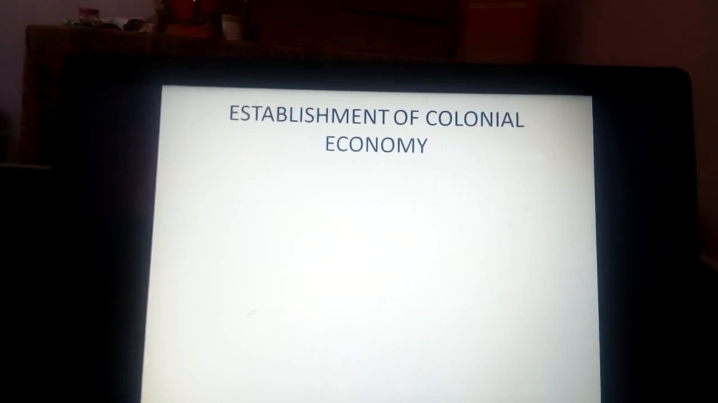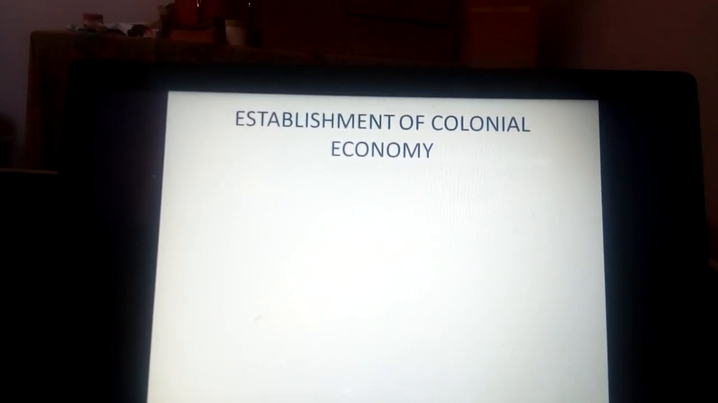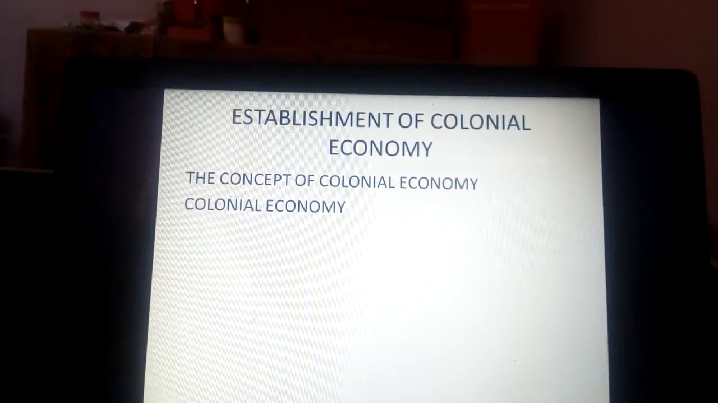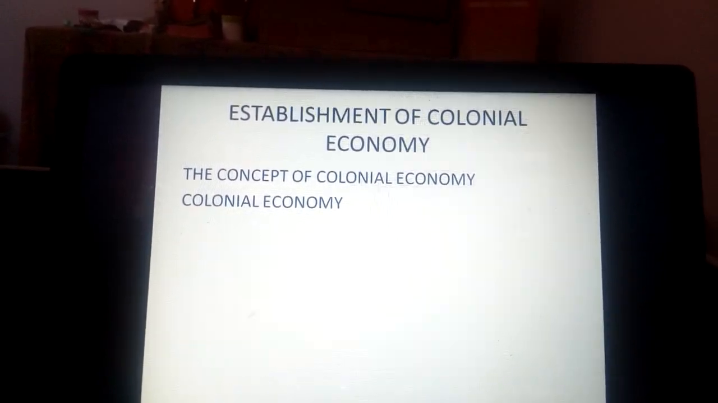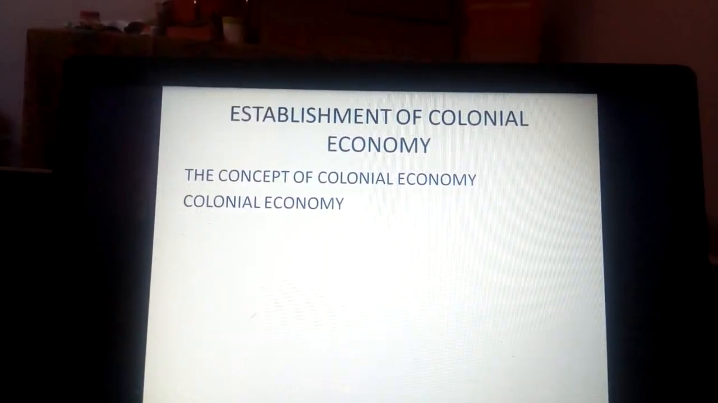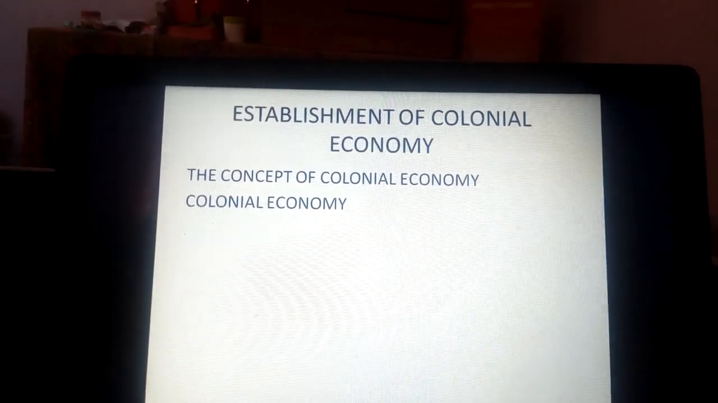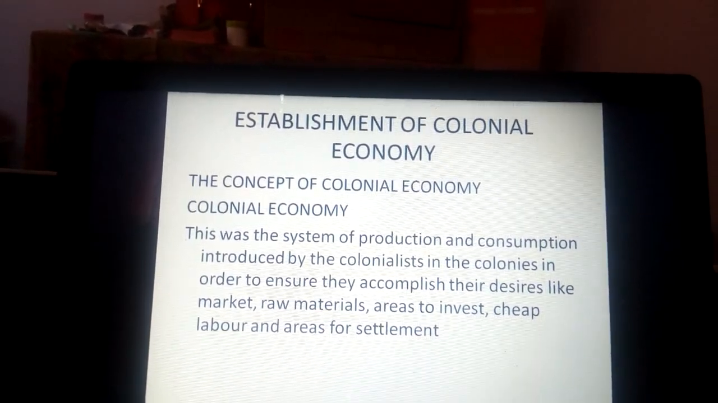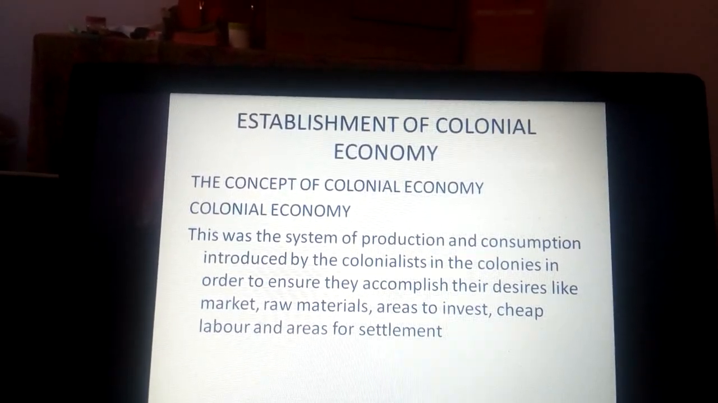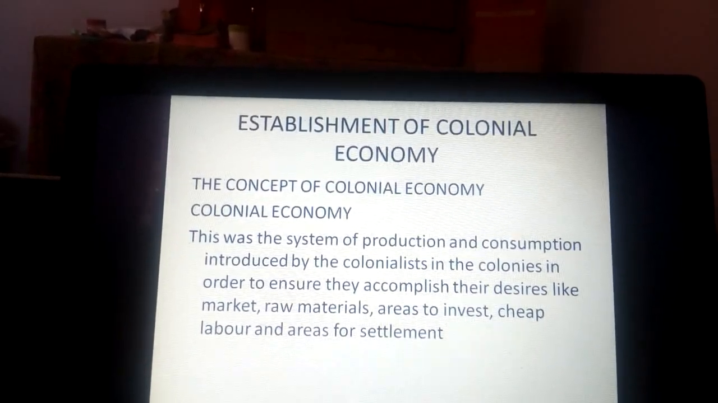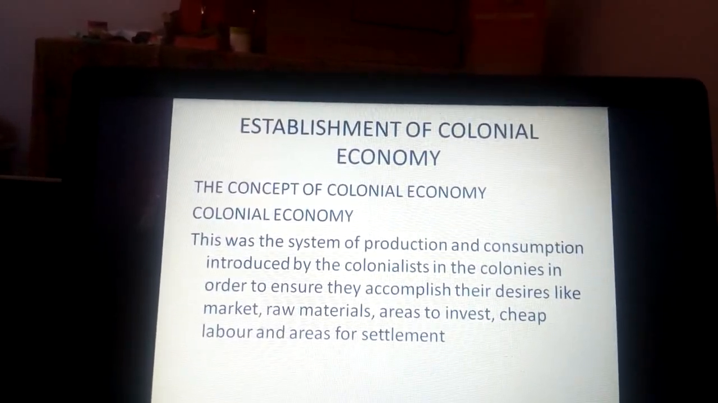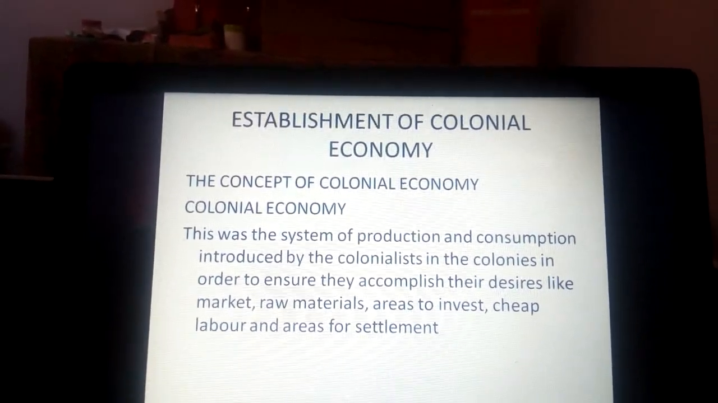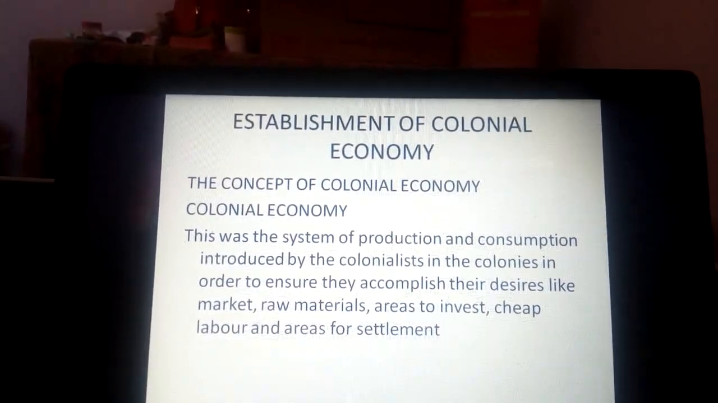Here is the first subtopic, that is establishment of colonial economy. In this establishment of colonial economy, we shall see the concept of colonial economy, here we are speaking of the meaning of colonial economy. Here we are speaking of what is colonial economy. In this case, colonial economy was the system of production and consumption introduced by the colonialists in the colonies in order to ensure they accomplish their desires, like market, raw materials, areas to invest, cheap labor, and areas for settlement.